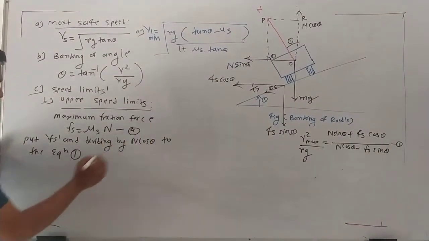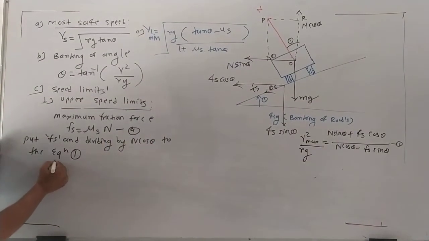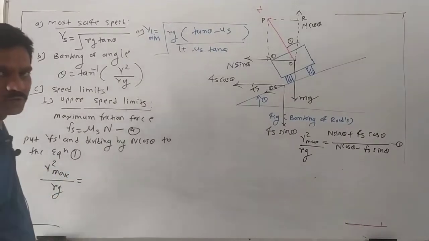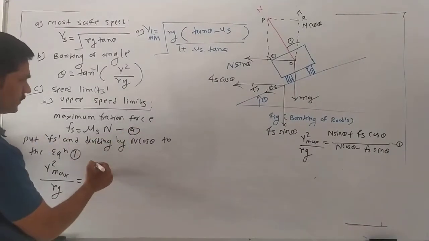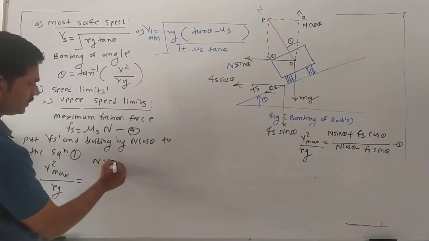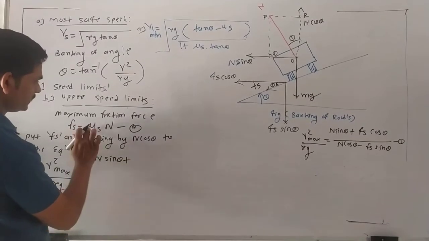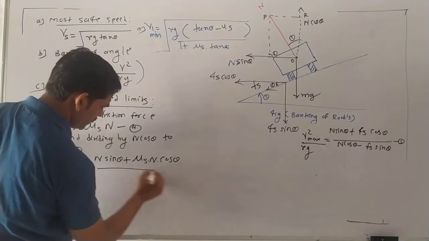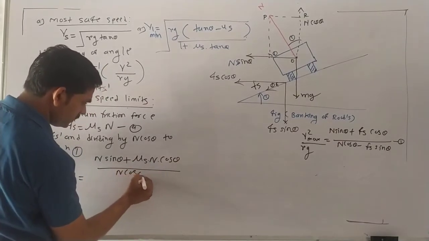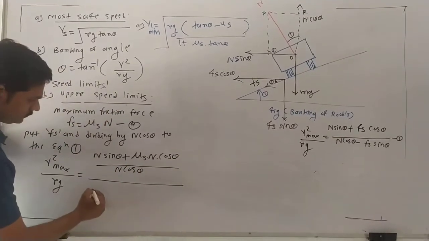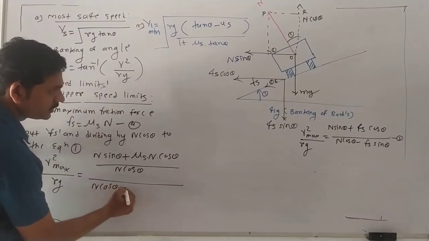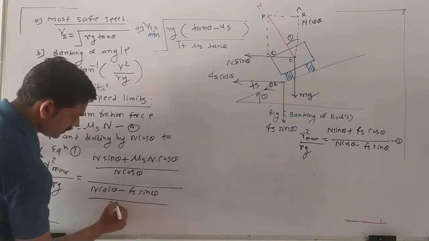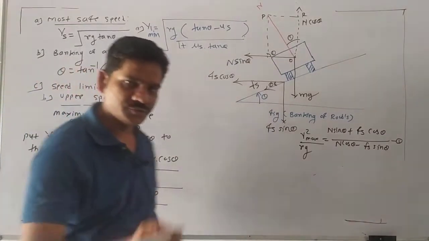After that, v max square upon rg, yes or no? Yes. Then N sin theta plus Fs, replaced by mu s into N cos theta, divided by N cos theta, upon N cos theta minus Fs sin theta divided by N cos theta.